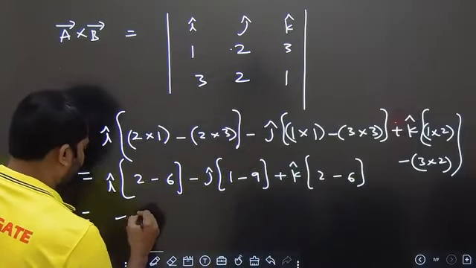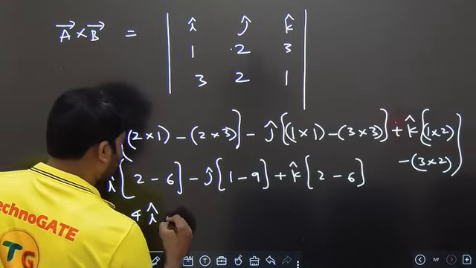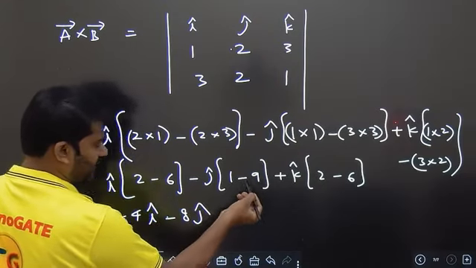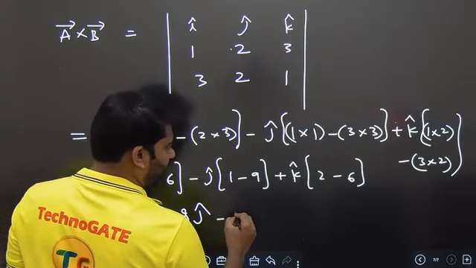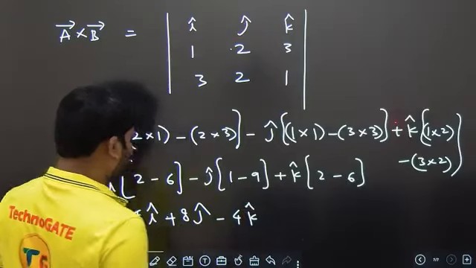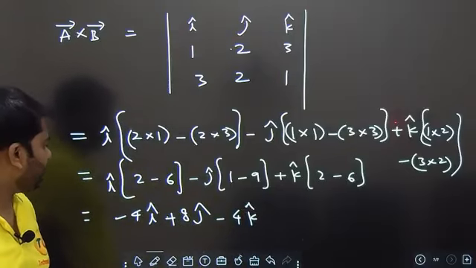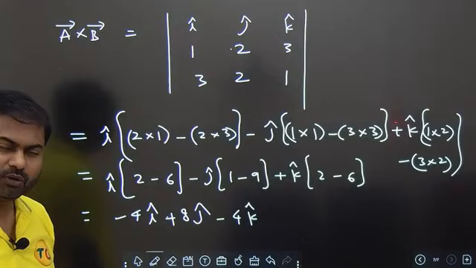Minus 4 i cap, minus 8 j cap, no, minus 8 into minus 1, so plus 8, and we have minus 4 k cap. So we are getting the vector as minus 4 i cap plus 8 j cap minus 4 k cap.